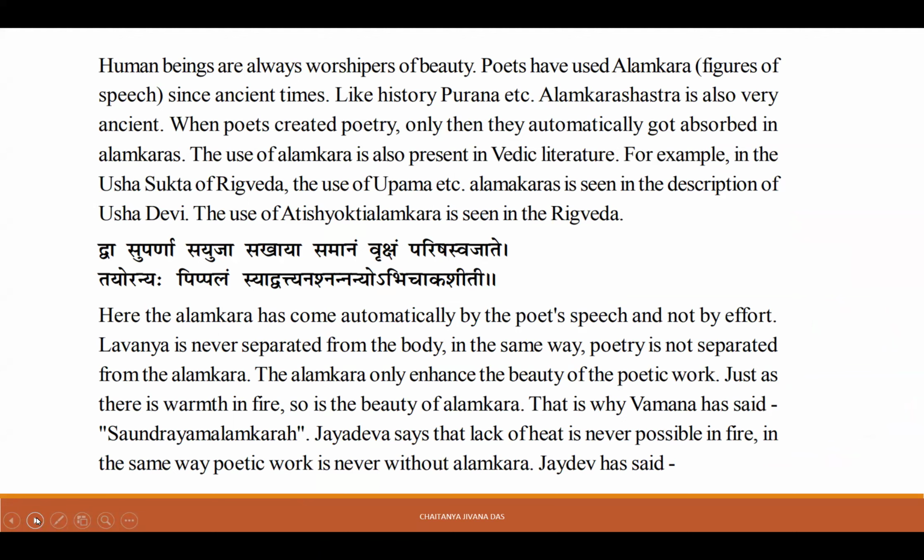And alankara are of two types. When a woman puts ornaments on her body, the body becomes beautiful.